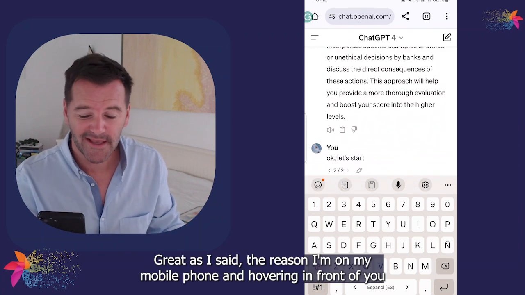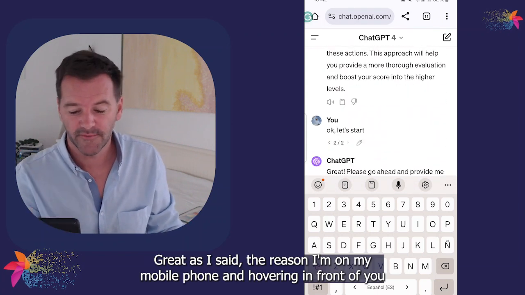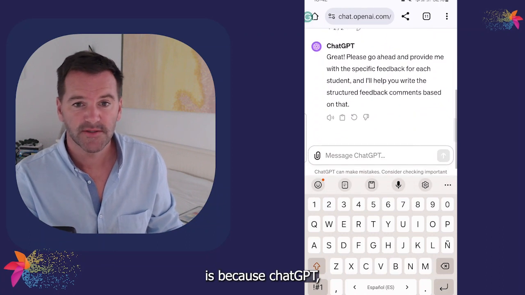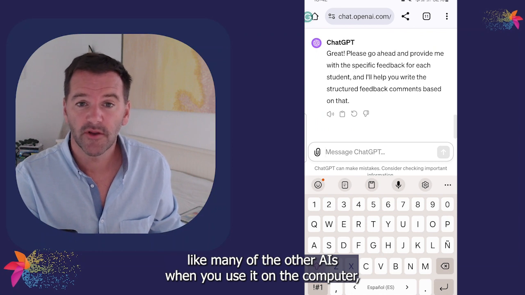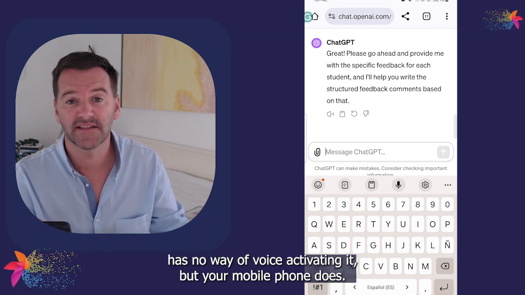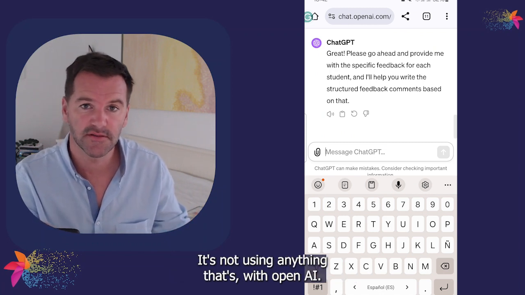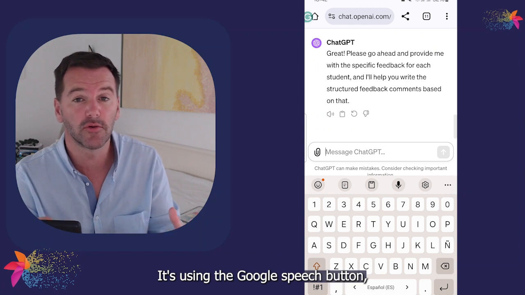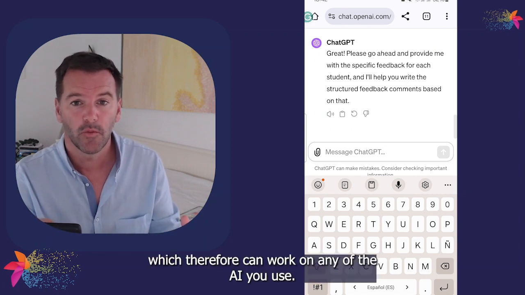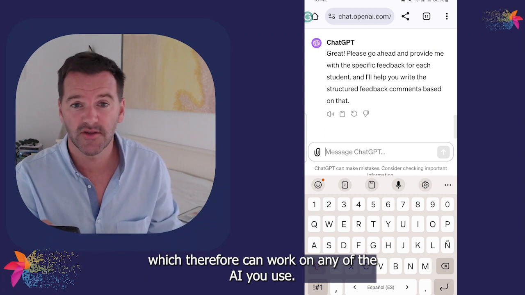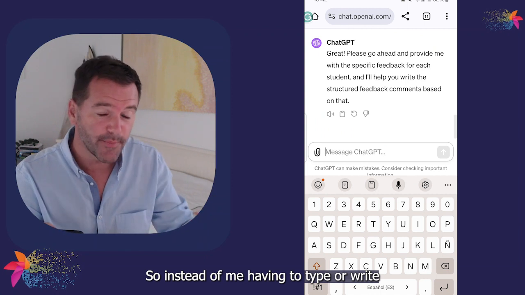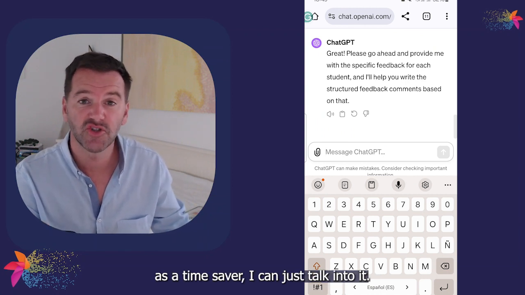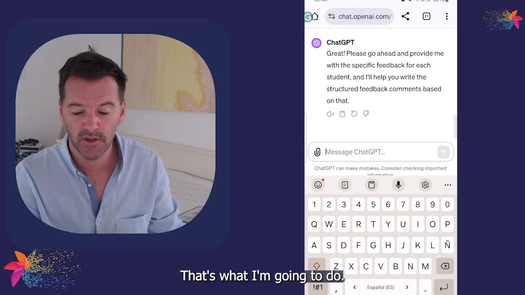Great. As I said, the reason I'm on my mobile phone and hovering it in front of you is because ChatGPT, like many of the other AIs, when you use it on the computer, has no way of voice activating it. But your mobile phone does. It's not using anything that's with OpenAI. It's using the Google speech button, which therefore can work on any of the AIs you use, and it's a great little shortcut. So instead of me having to type or write, as a time saver, I can just talk into it. That's what I'm going to do now.